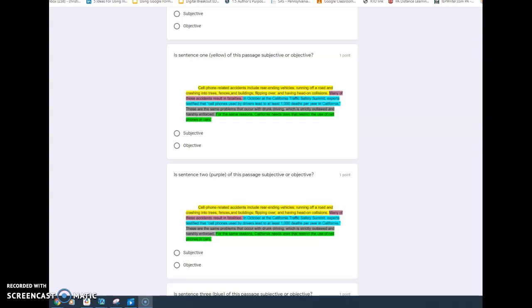Cell phone related accidents include rear-ending vehicles, running off a road and crashing into trees, fences, and buildings, flipping over, and having head-on collisions. Is that sentence subjective? Does it have an opinion? Or is it objective? Can it be proven with facts? Cell phone related accidents include rear-ending vehicles, running off a road and crashing into trees, fences, and buildings, flipping over, and having head-on collisions.